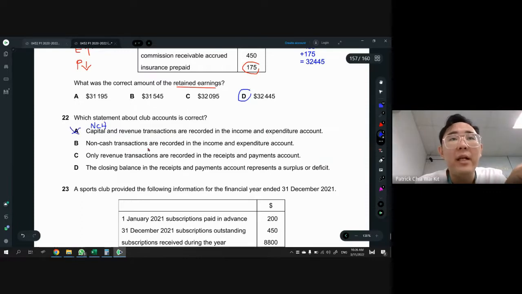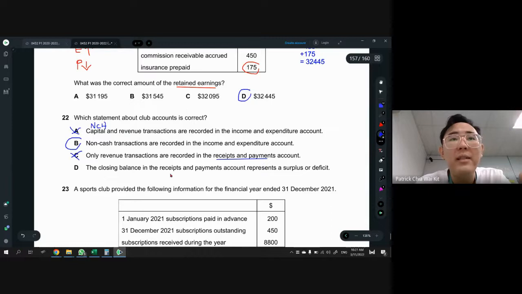B, non-cash transaction are recorded in the income expenditure. Yes, non-cash transaction, that means like depreciation, all those things are no cash related one, they are recorded. So B is correct. C, only revenue transaction are recorded in receipt and payment account. Receipt and payment is money in and money out. So it's not just revenue, but also expenses. So C is also out.